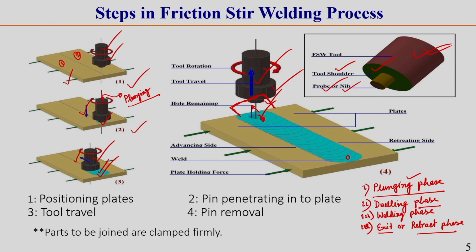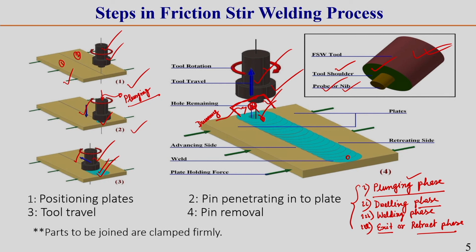Then the exit hole will be created in this dummy material. You should keep it in mind. It is called dummy material, or you can say some extra material. So whatever hole is created, it is created in this dummy material zone because we are removing the tool from the dummy material. Or if you remove the tool from the workpiece material, then whatever hole is there, we can use some filler material to fill that hole.